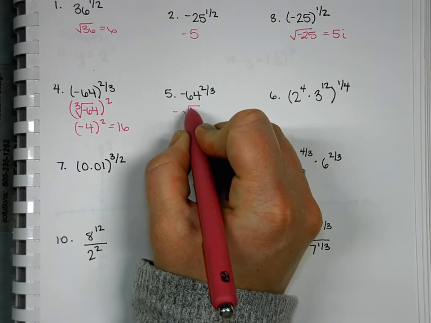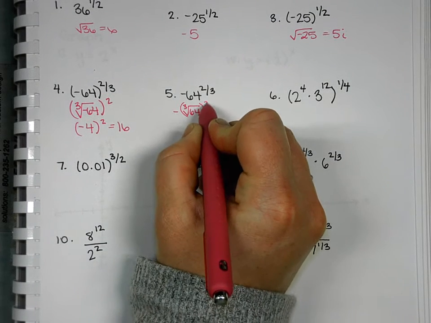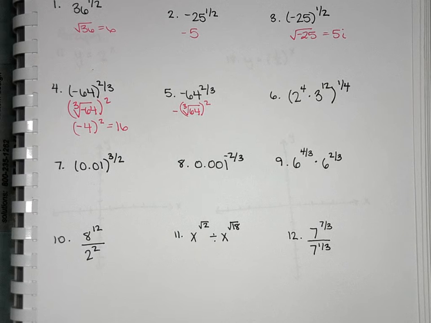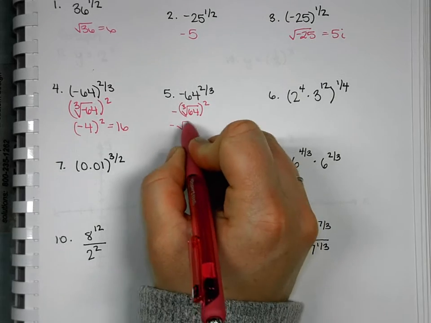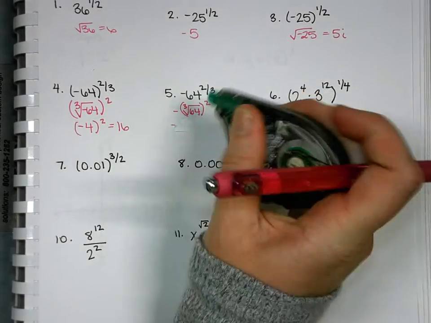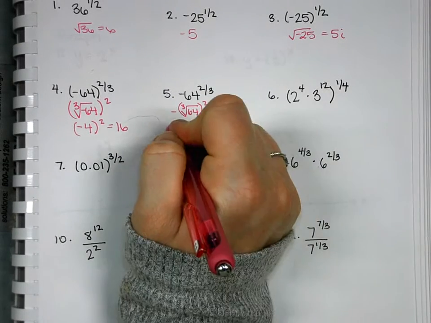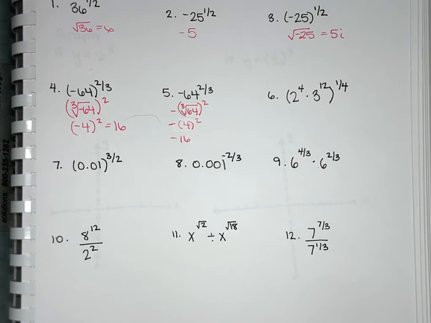So we have negative on the outside, cubed root of 64, and that squared doesn't go with the negative either. That negative doesn't have the power on it at all. So we'll have the cubed root of 64, and it's positive. So we get negative 16.